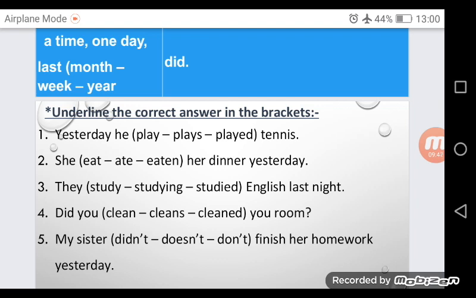What's the last letter in study? It is Y. But when we change it into past or past participle, we change Y into I, then we add ed. We use this rule when the Y is preceded by consonant letter.